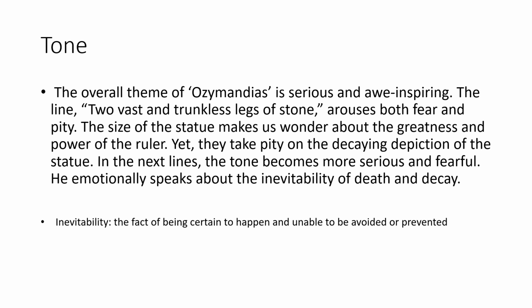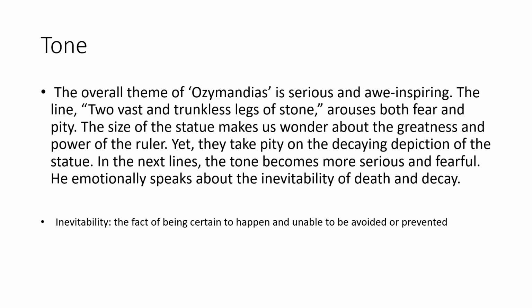What is the tone of this poem here? The overall tone of Ozymandias is serious and awe-inspiring. The line "two vast and trunkless legs of stone" arouses both fear and pity. The size of the statue makes us wonder about the greatness and power of the ruler, yet we take pity on the decaying depiction of the statue. In the next lines, the tone becomes more serious and fearful.